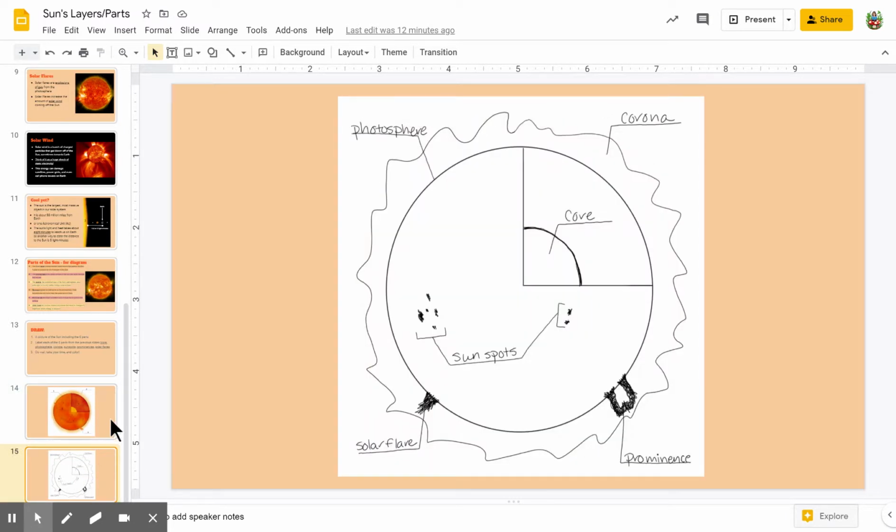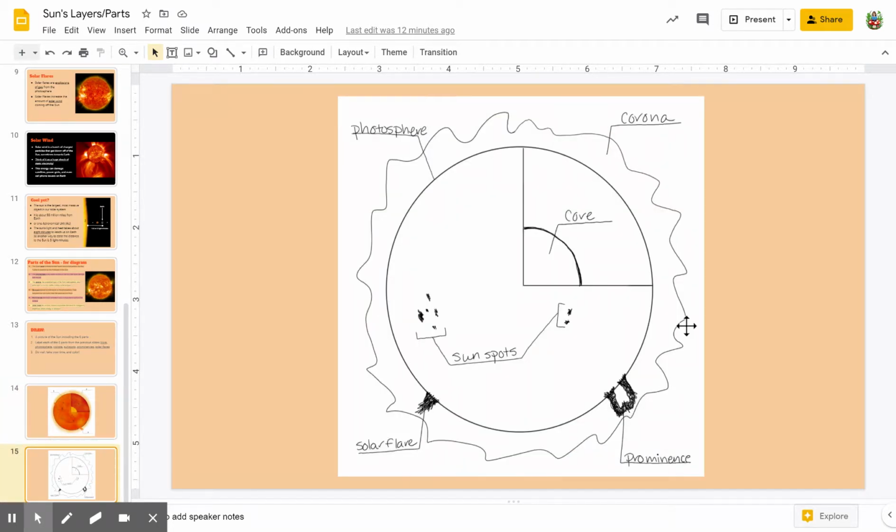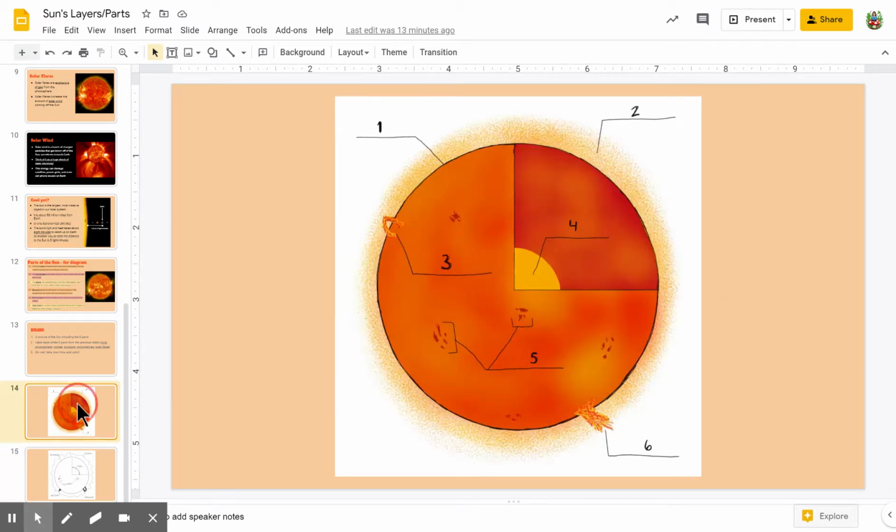Please be careful when you're looking at these. They are not all exactly the same. So this diagram does not have everything in the same spot as this diagram. Okay, so the sunspots are in different places, the solar flares and the prominences are in different places. So please make sure you're actually reading the diagram and being really careful when you're looking at the diagram. Make sure you're seeing the right parts in the right places. Okay? All right, so in your lesson, you'll use these as an example.